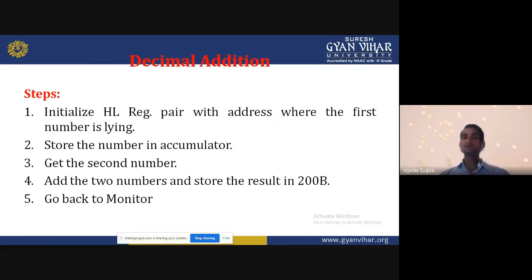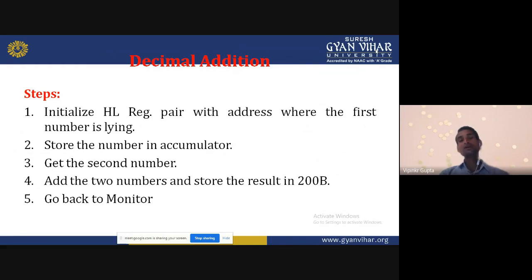Initialize the HL pair with the address where the first number is lying. Again, same thing. This first step is the same as in the previous hexadecimal addition. Store the number in the accumulator. Whatever data is in the first memory location will be stored into the accumulator. Get the second number. How will we get the second number? Again, increment the HL pair, then get the second number. Add the two numbers and store the result in 2000.